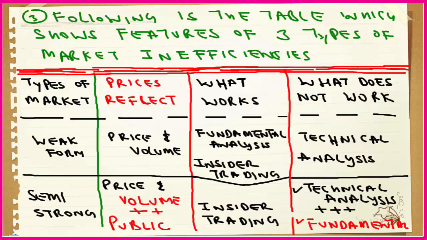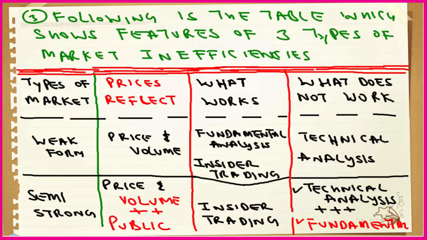So prices reflect. It means the new prices are no doubt affected by existing price and existing volume, whether it is weak form, semi-strong form, or strong form. So types of market: first is weak form, where prices reflect price and volume. What works? Fundamental analysis, and I have told you a brief idea about it. No doubt we'll be discussing in detail in coming readings. But when I say fundamental analysis, it means economic analysis, industry analysis, and company analysis.